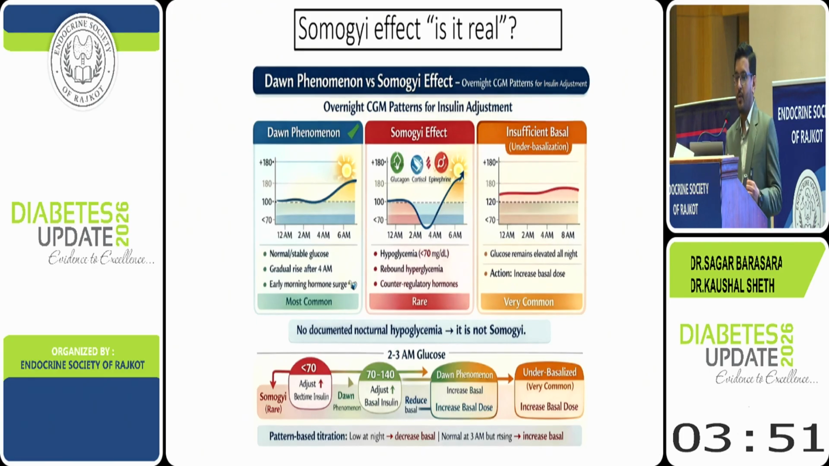More common is the dawn phenomenon. Dawn phenomenon is where there is a rise of sugar after 4 a.m. due to the early morning hormone surge like cortisol. In Somogyi effect, there is nighttime hypoglycemia, and then there is a rebound hormone rise and hyperglycemia. And if our dose is insufficient, then the sugar will be continuously high overnight. So dawn phenomenon is much more common. Somogyi effect is actually not very relevant in our practice.